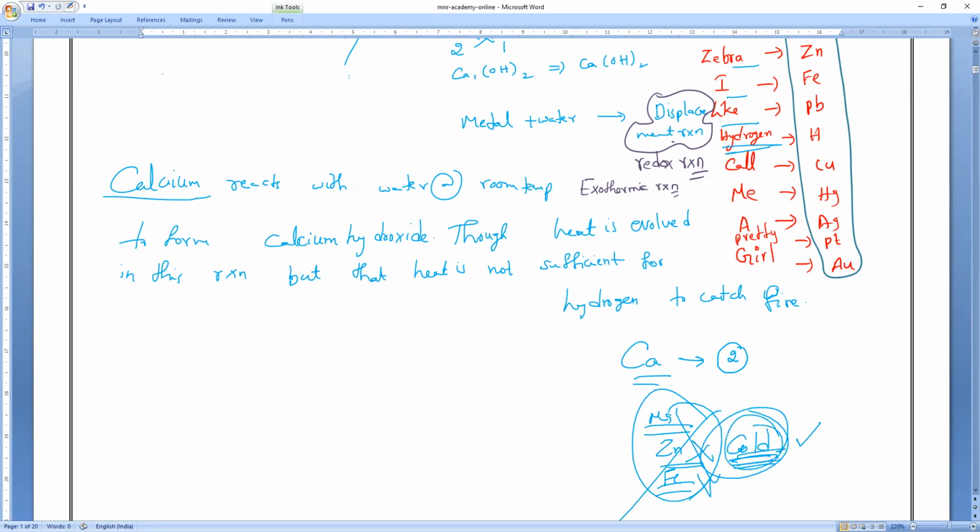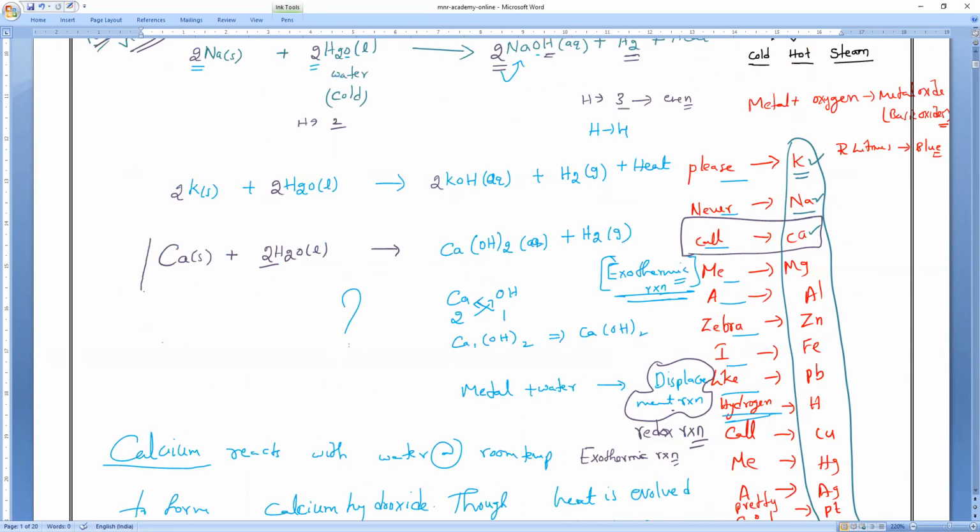If you do not read this word, then you will write something else, because you are giving importance to what? Whose valency is how much? Whose valency is 2. Many metals have valency 2. If you write something else, you will get 0. So they are specifying that it has to react with what water? Everybody. Cold water. Then this is the equation you have to write.